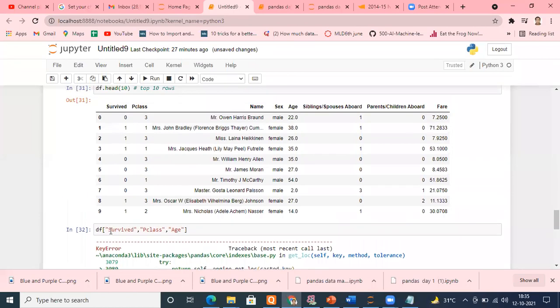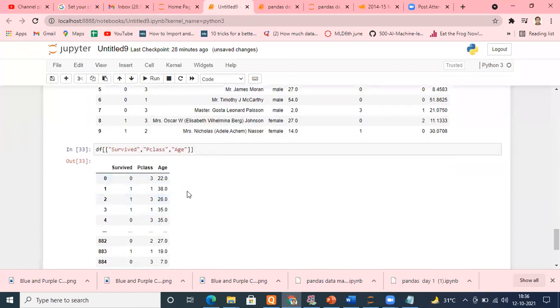Simple. When I'm trying to access 3 columns together, that means they cannot be series. Series are individual columns. That means they should be a data frame. So how can we convert into the data frame? Remember how we converted a series into a data frame? We just placed 2 symbols and it converted your series into a data frame. Double square brackets. One square bracket here and one square bracket here. And now run this.